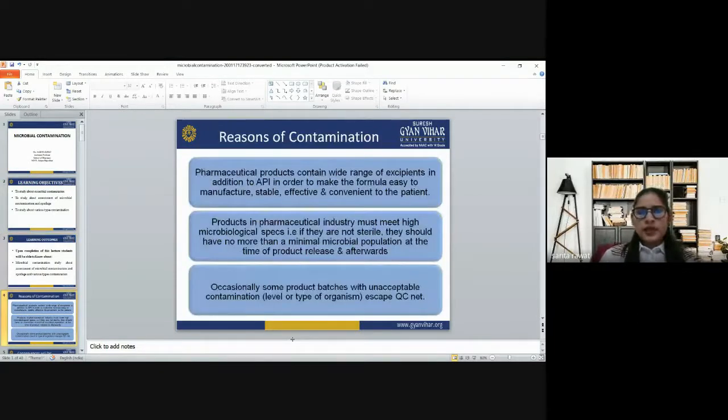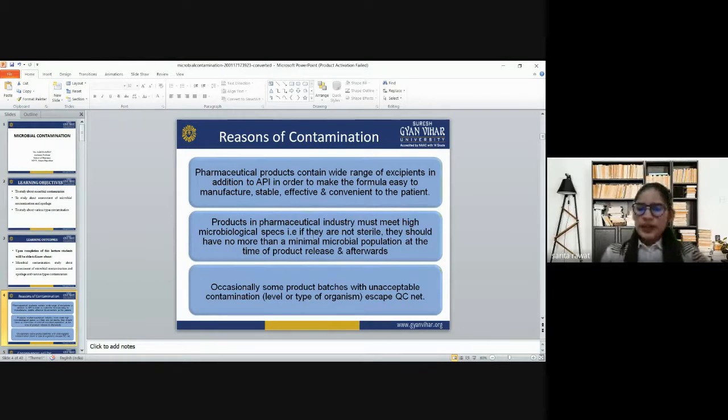Now, the reason behind contamination is that the pharmaceutical product contains a wide range of excipients in addition to the API. So, in order to make the formula easy to manufacture, stable, effective, and convenient to the patient, the product in the pharmaceutical industry must meet high microbiological specifications.